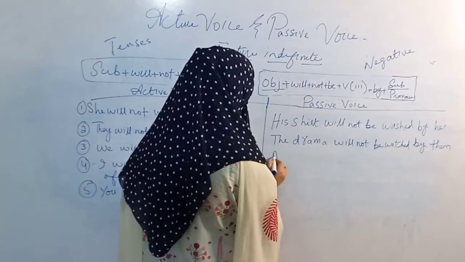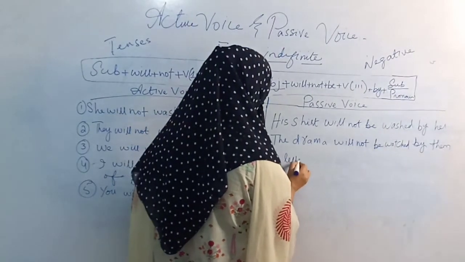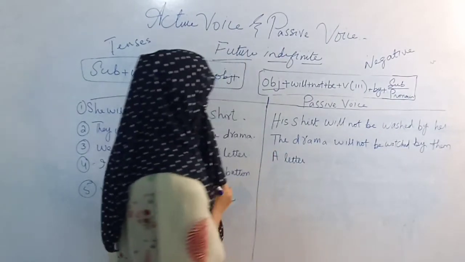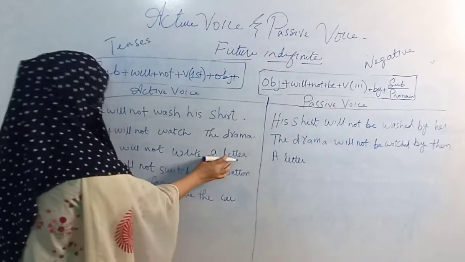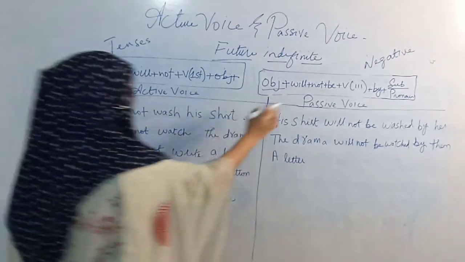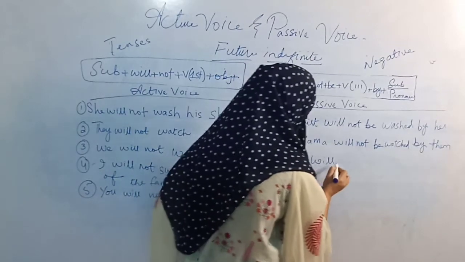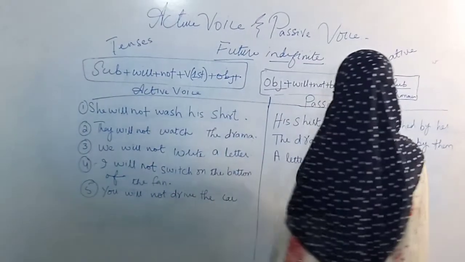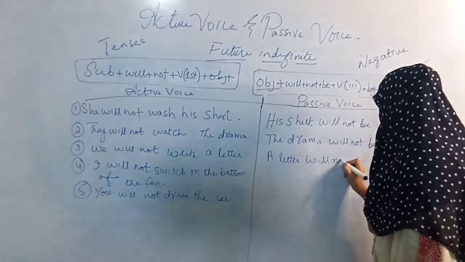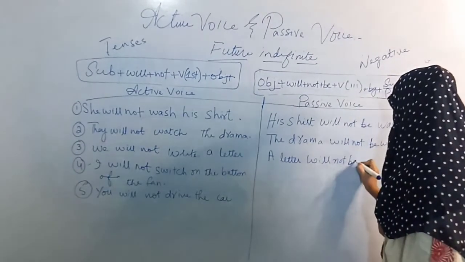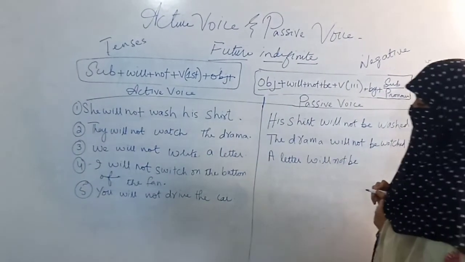So our letter is object. Will not be will be written here as in the formula. Will not be. Alright.